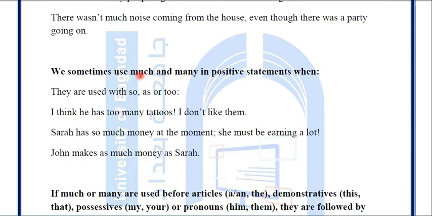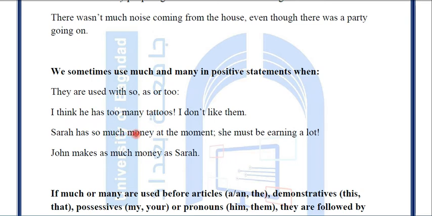we sometimes use much and many in positive statements. For example, they are used with so, as, or too. Before them we may have so, as or too. For example, I think he has too many tattoos. I don't like them. Too many. I used too before it, so this sentence is positive.